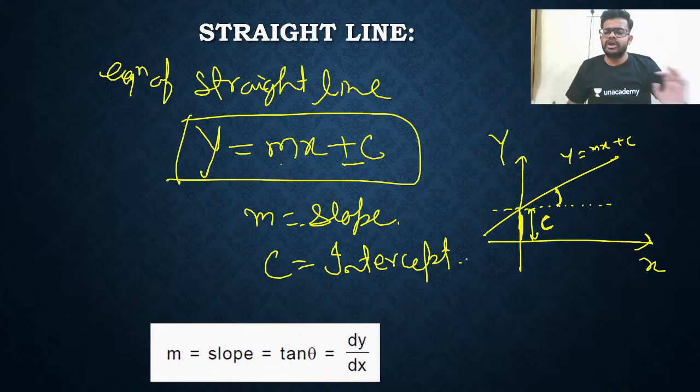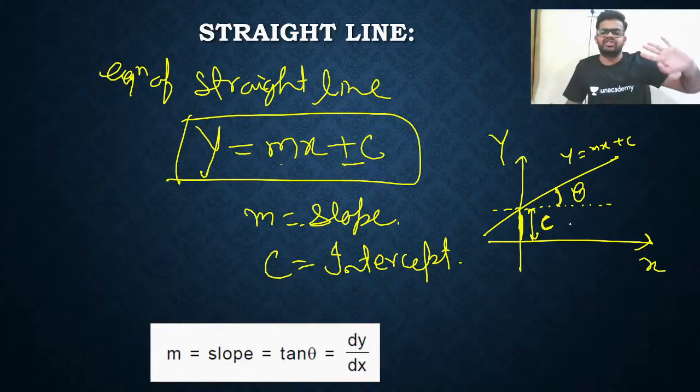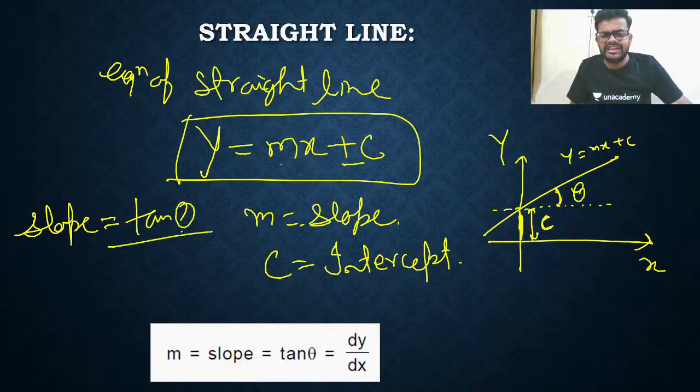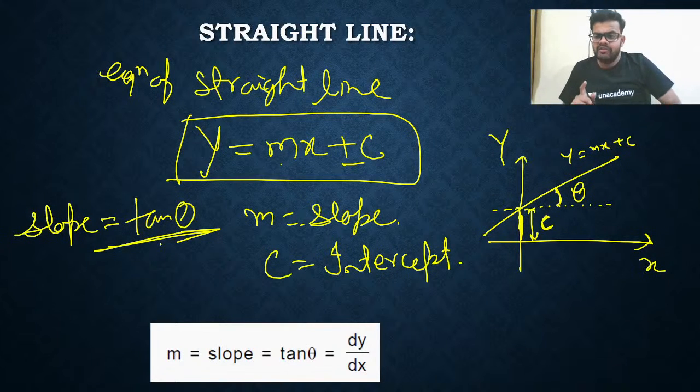Yes, my dear. So I'm going to continue. I'm just saying the line is making an angle theta with the horizontal, meaning with the x-axis. Now I'll say slope. Slope is equal to tan theta. What does tan theta mean? Tan of the angle made by the line with the positive x-axis. That is called slope. Remember that, that's all.